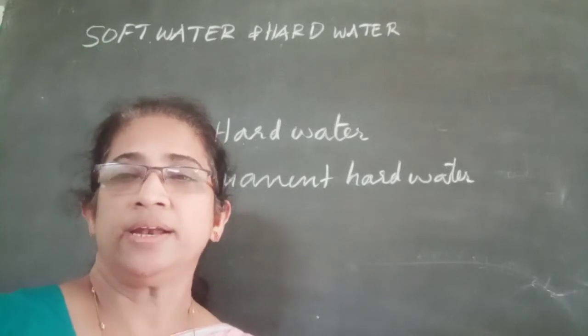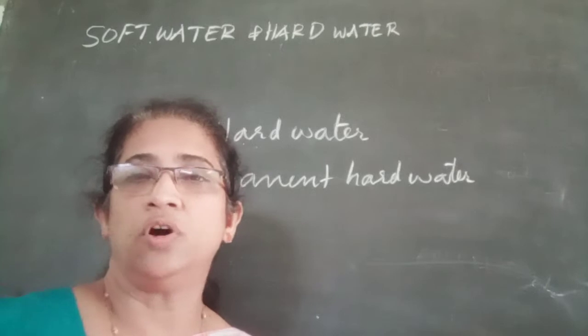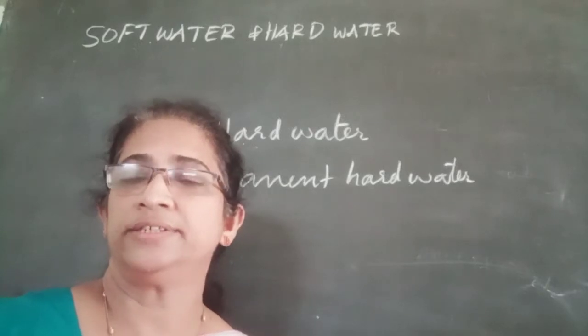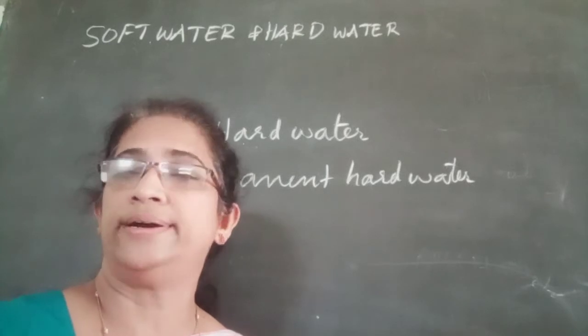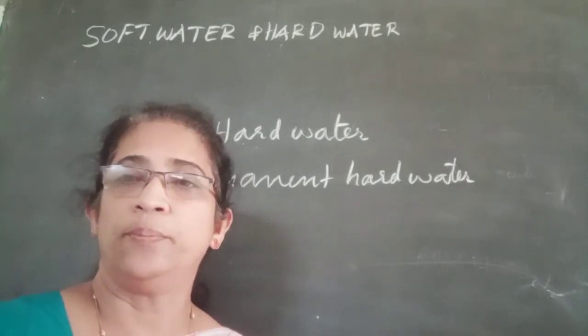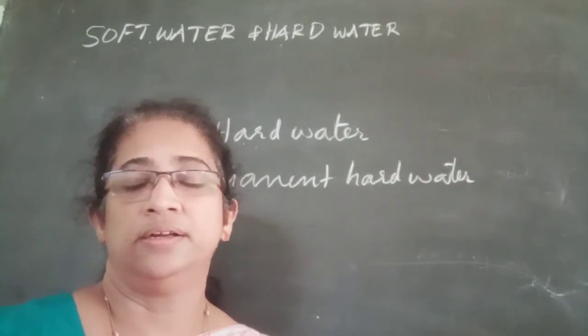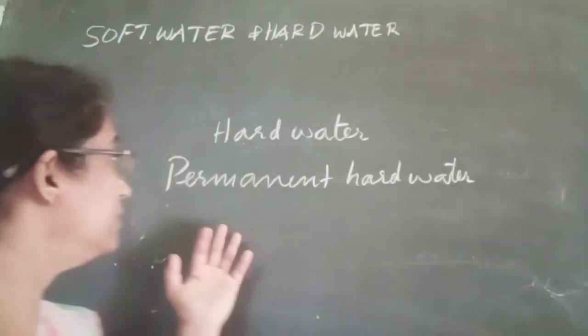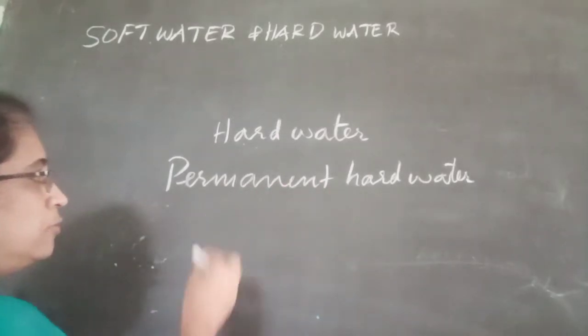Next is permanent hard water. Permanent hard water contains dissolved salts, and it does not lather with soap readily due to the presence of these dissolved salts. Let us see the salts dissolved in permanent hard water.